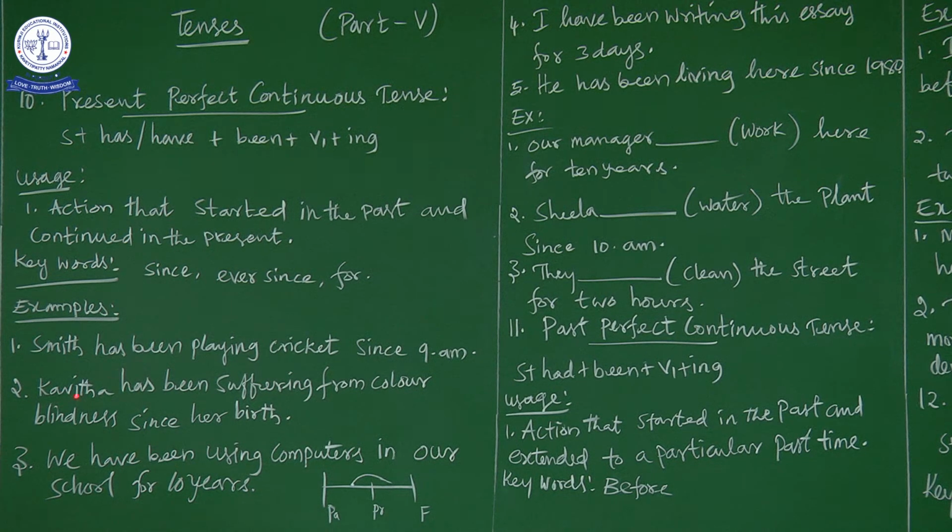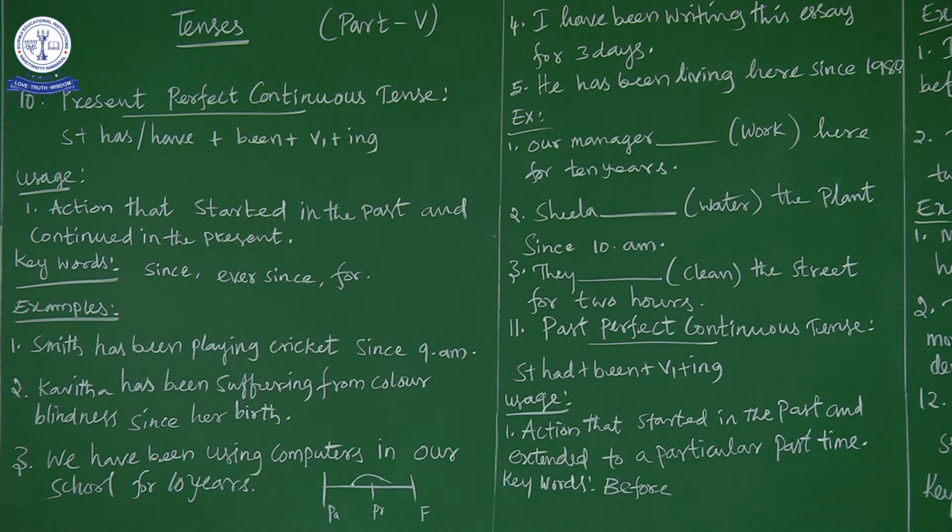Next, Kavita has been suffering from color blindness since her birth. Here, when she was born, that is the past, they found that she has color blindness.